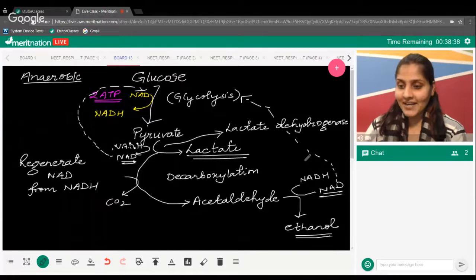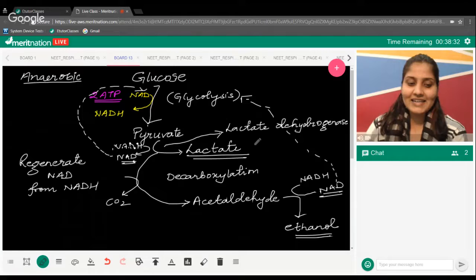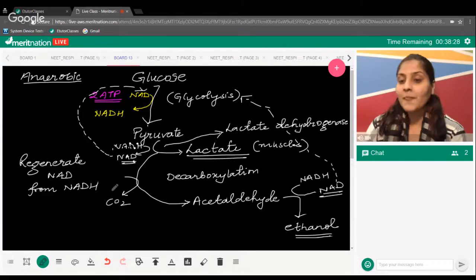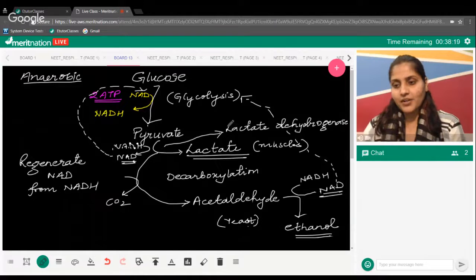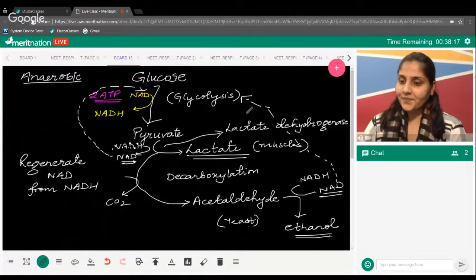Right, right. Mussels and yeast. What are they doing? Okay, so exactly. Lactate fermentation is happening in your mussels, and this ethanolic fermentation is occurring in the yeast. And that's why you have all the bakery going on, isn't it? Exactly, yeast for ethanol. Okay, very fine.